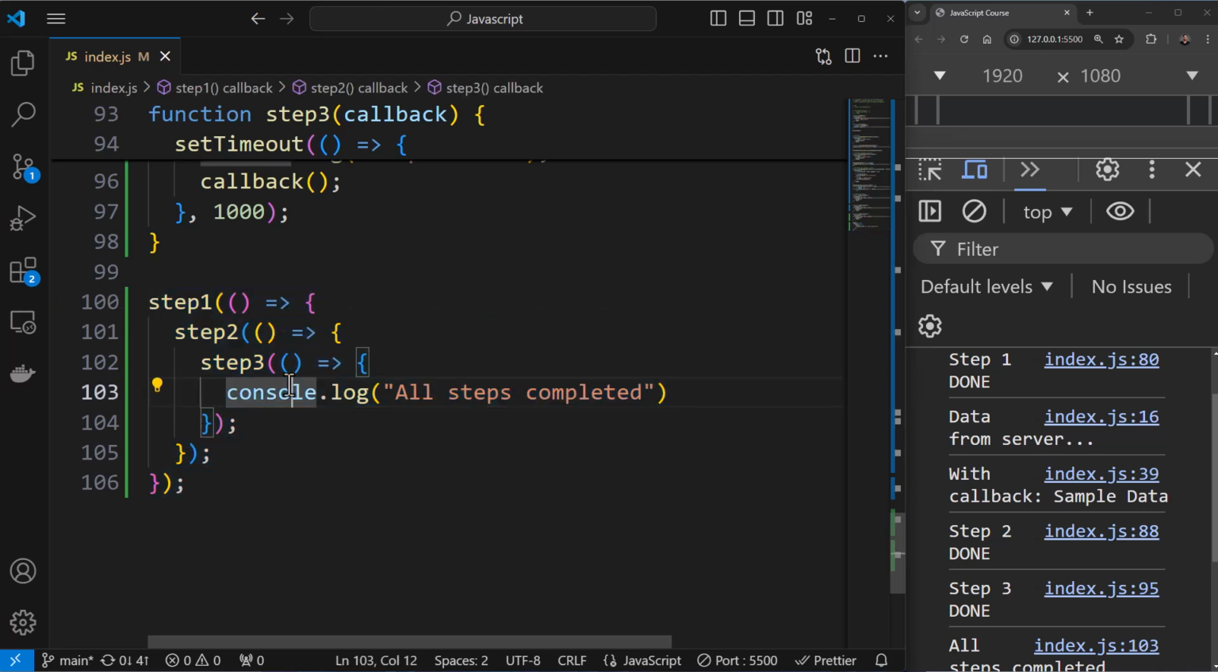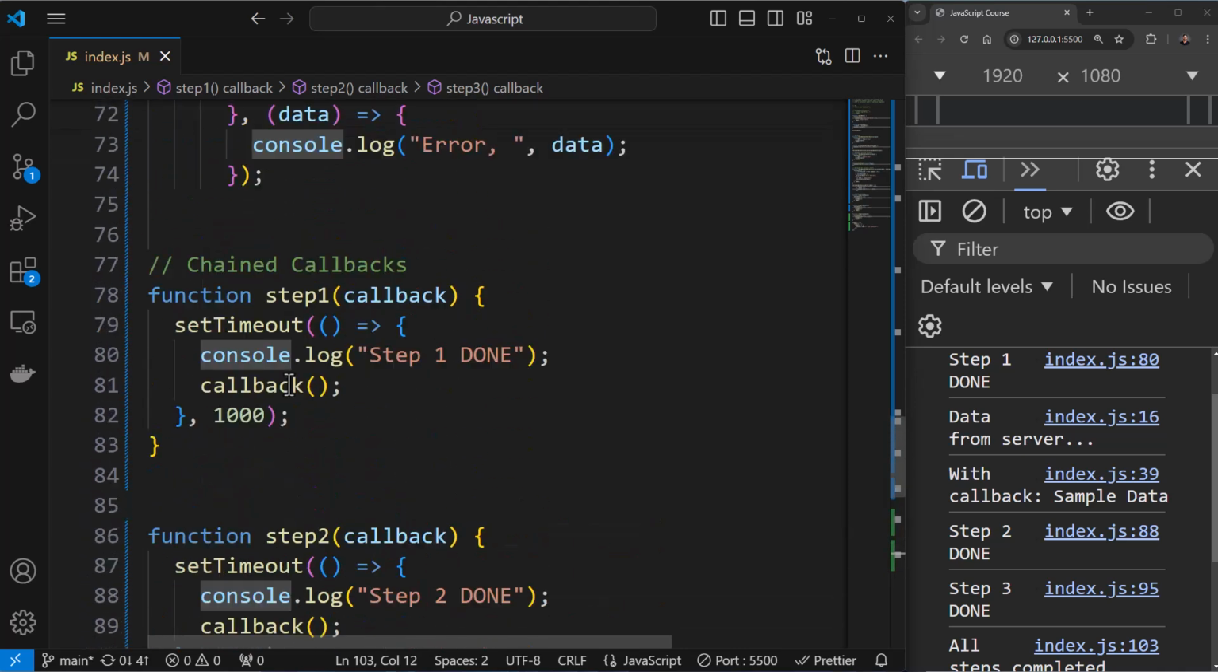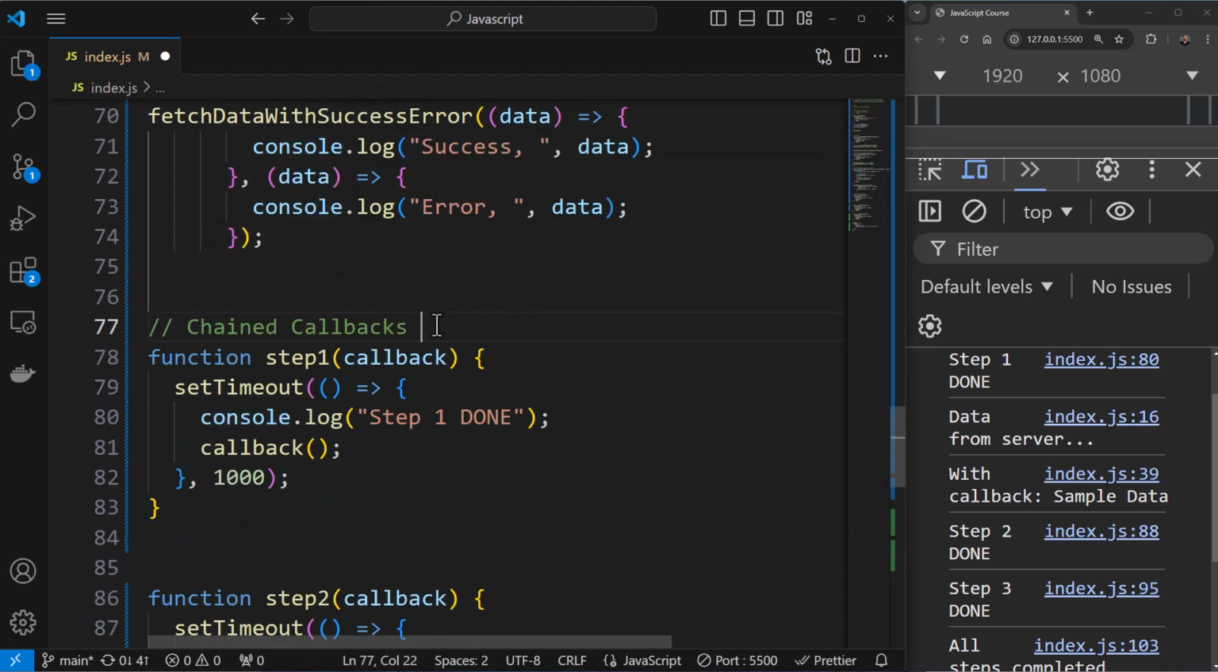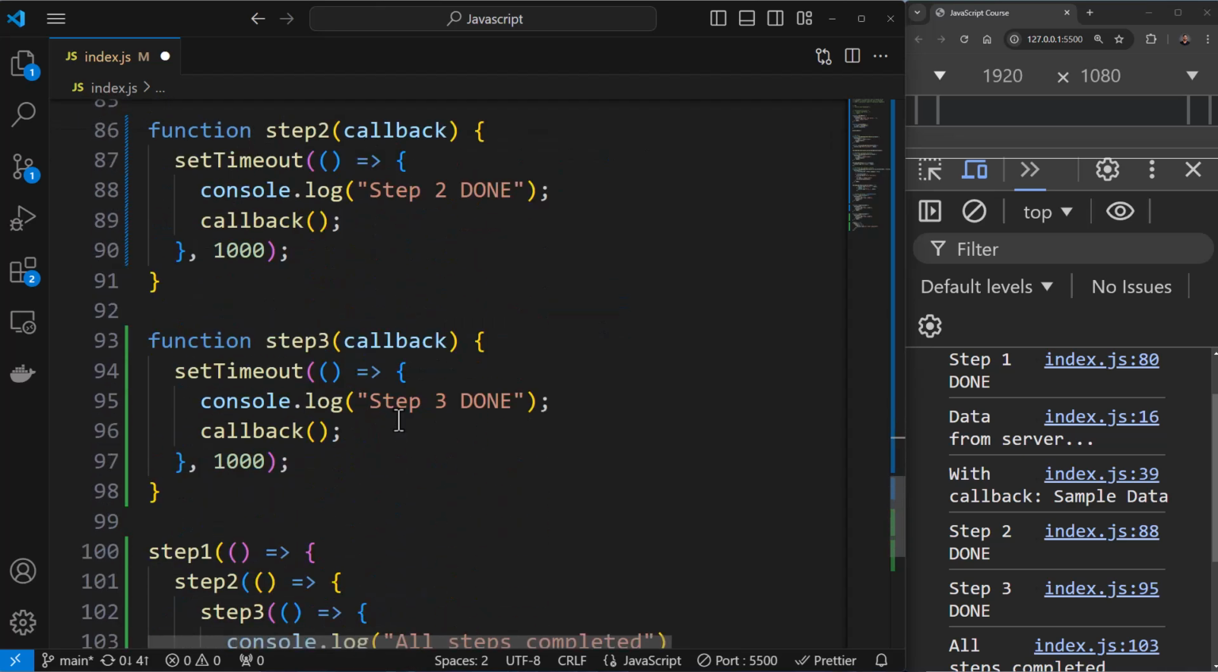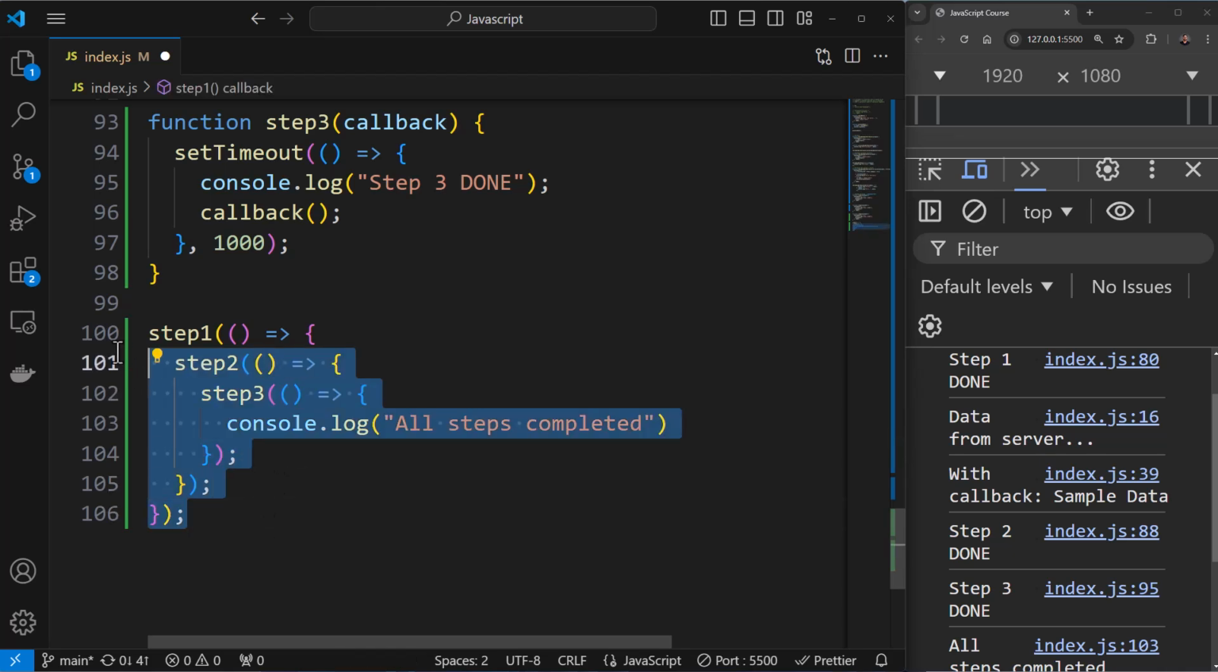Now I would also like to highlight one more thing over here. This thing of chaining callbacks is also known as callback hell. If you Google, or if you're reading about JavaScript or callbacks, you'll come across this term, callback hell, and this is what it is, wherein you are chaining callbacks or creating a pyramid of callbacks, where the callbacks are nested inside each other.